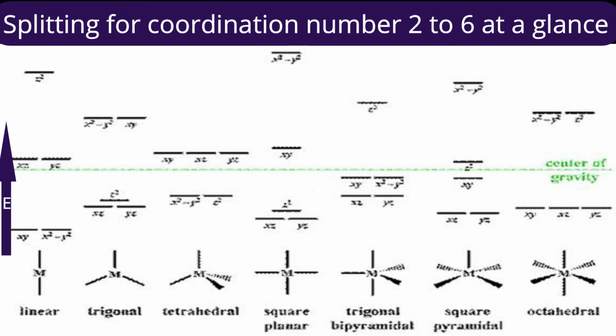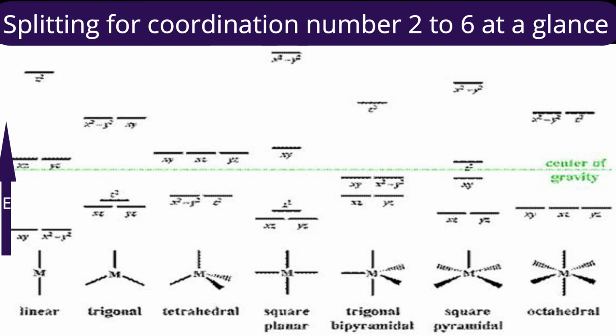In case of square planar, the maximum splitting parameter is there. It is because along the z axis nothing is there, but along x and y, in the xy plane, 4 ligands are there. Therefore x square minus y square is of highest energy, while we expect dz square should be of lowest energy. Again I remind you, the dz square orbital has a donut, and because of that it experiences repulsion from the ligands which are in the xy plane, but that much repulsion is not experienced by xz and yz orbitals. Therefore the lowest energy orbitals are xz and yz. Square planar geometry gives a lot of splitting.